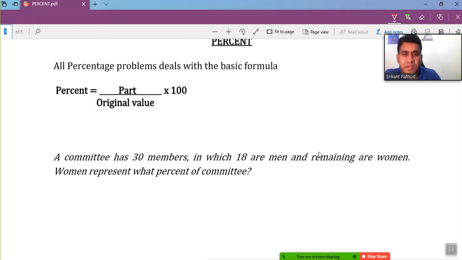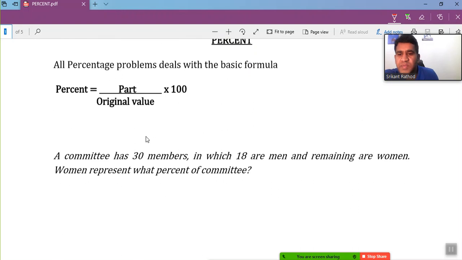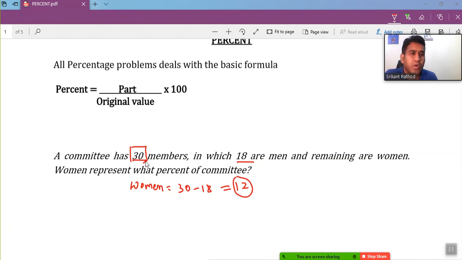Let's take one example here. It says a committee has 30 members in which 18 are men and the remaining are women. Women represent what percent of the committee? I know that the total is 30 members and 18 are men. So how many women are there? Women are 30 minus 18, so there are 12 women, and these 12 people represent what percent of the committee? This represents the part now, and the total of 30 members is the original value, or the whole, right?